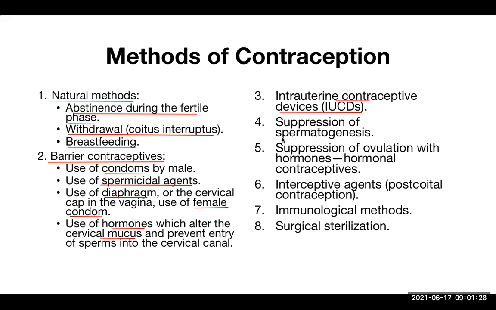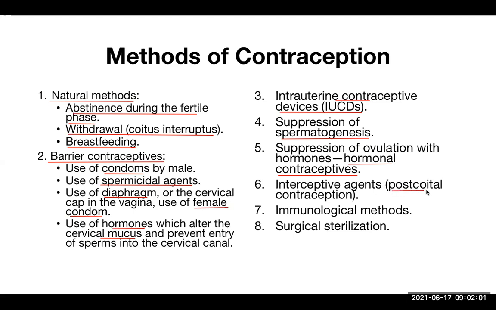Another is suppression of spermatogenesis in case of males. If the spermatogenesis itself is suppressed, remember, then the person becomes sterile. Suppression of ovulation with hormones, and that is known as hormonal contraceptive, probably the most important part of this lecture. A lot of questions can be asked from there, and all over the world, if you take data, the most commonly used contraceptive methods are probably hormonal and barrier.